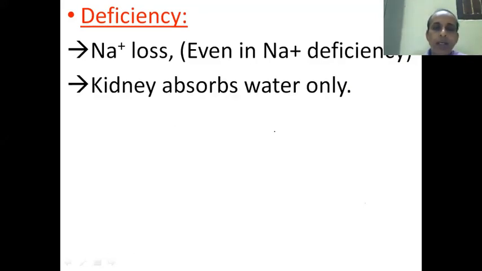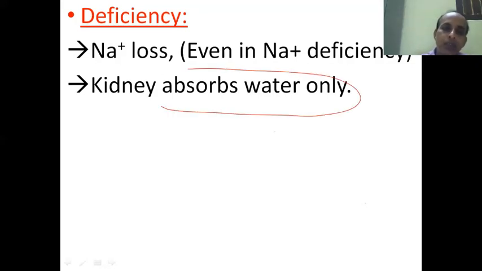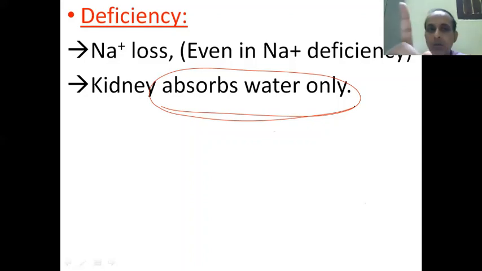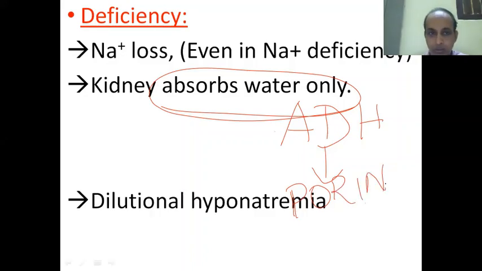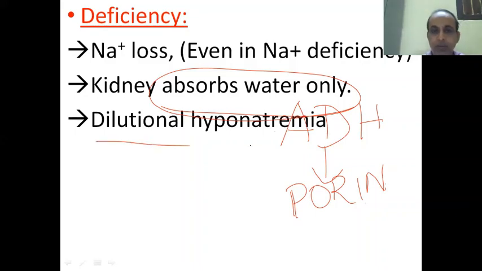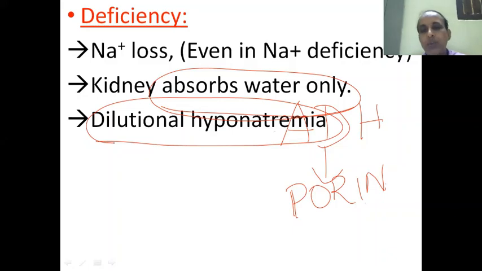And although the sodium is lost, you can see the water is still absorbed by the kidney. Although water is absorbed isosmotically along with sodium, even in the absence of sodium absorption it is absorbed, because it is under prime control of antidiuretic hormone, which incorporates fresh aquaporin channels along the collecting duct. Because of these channels, water absorption continues. When water absorption continues, there will be dilution of the sodium in the blood. So dilutional hyponatremia will occur.